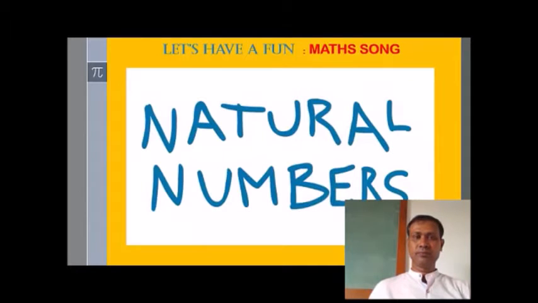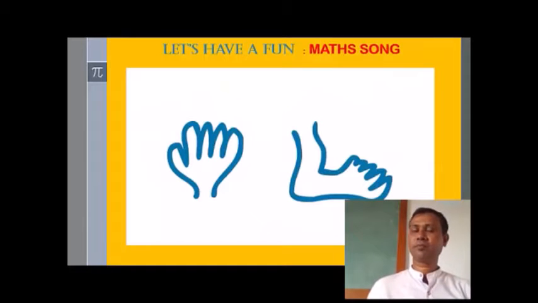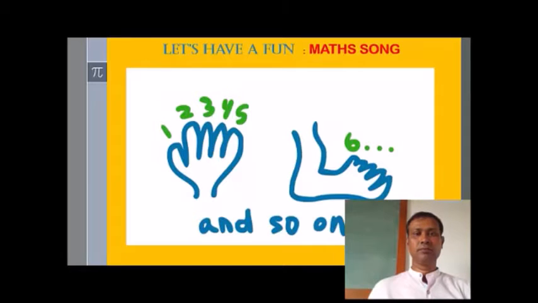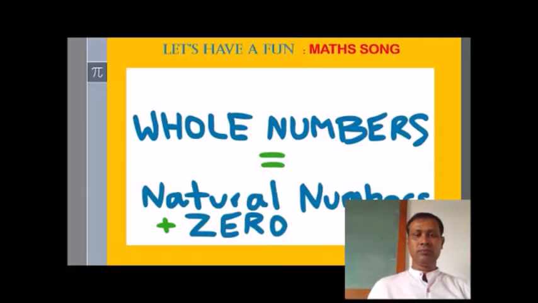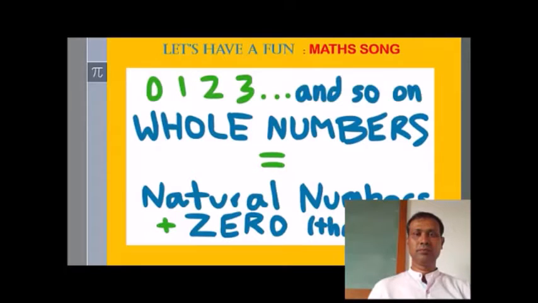Natural numbers are naturally numbers you count on your hands and your feet. 1, 2, 3, 4, 5, 6, and so on. All numbers are natural numbers plus 0. That's the only difference. So on. 0, 1, 2, 3, and so on.